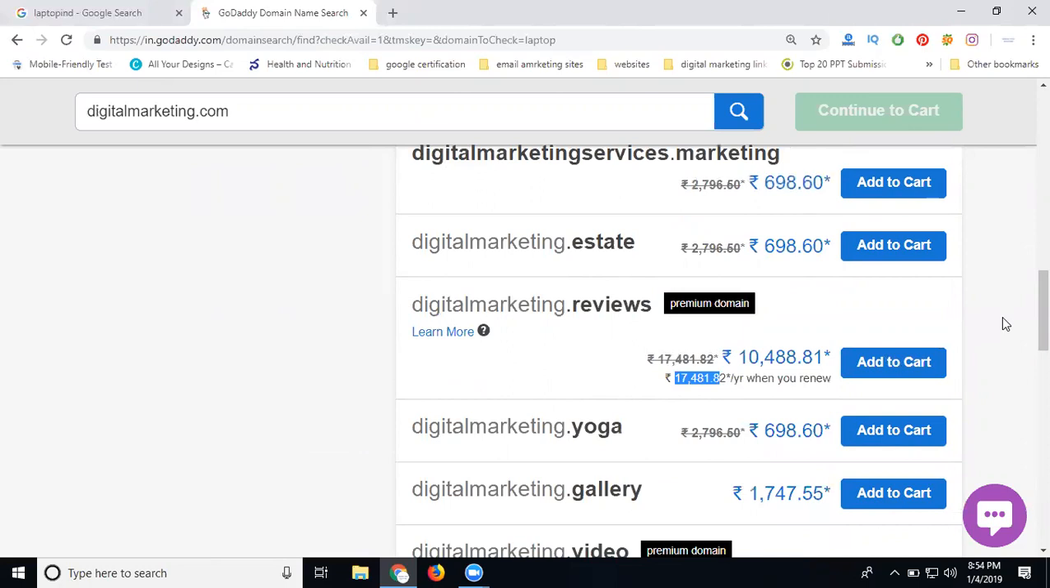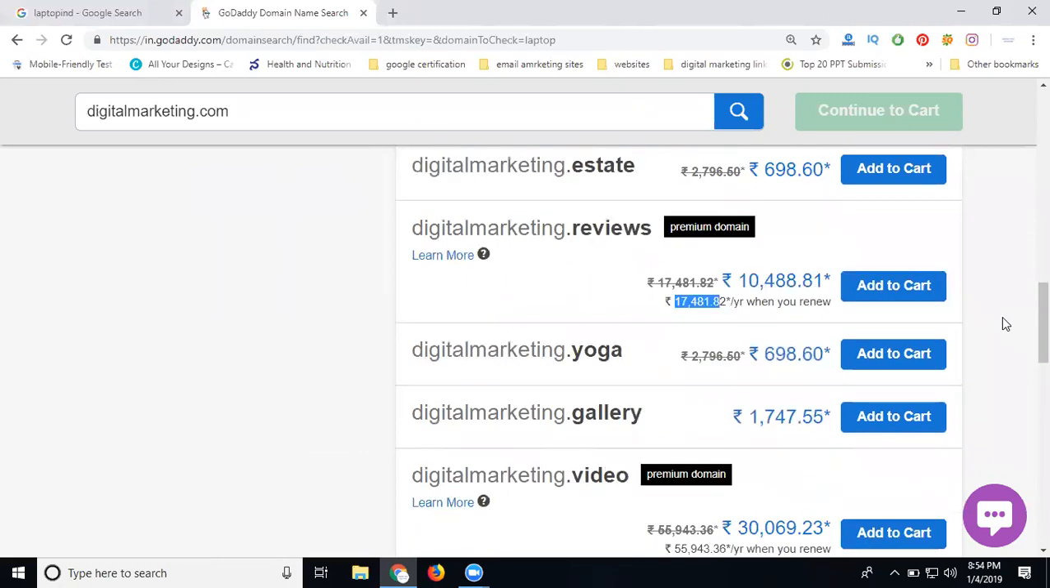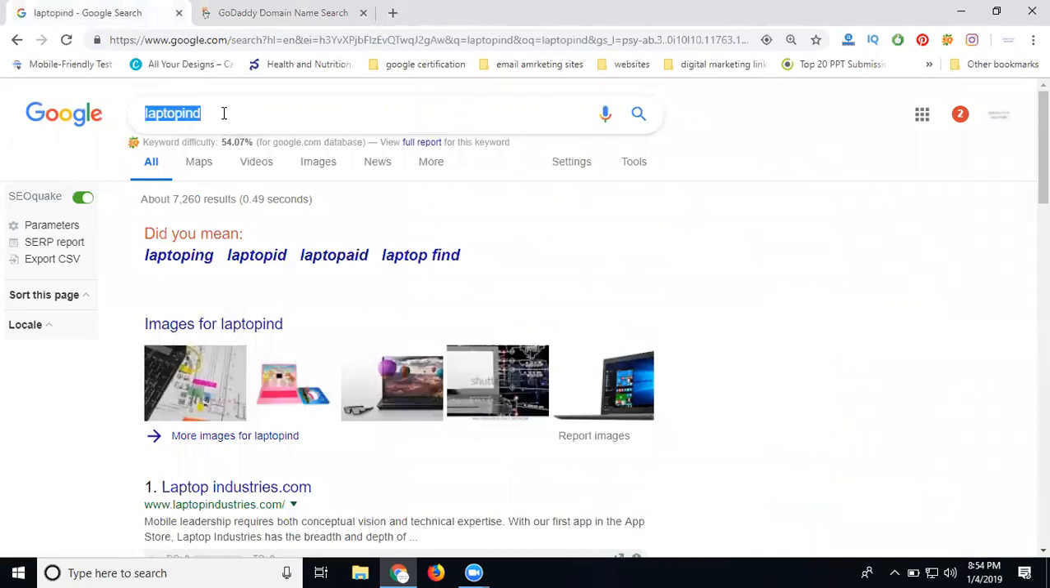So any domain name purchase will be based on two things. One is a simple domain and the second is premium domains. Any domain name you can purchase from 1 year up to 10 years. So here I'm searching for a laptop .in domain.